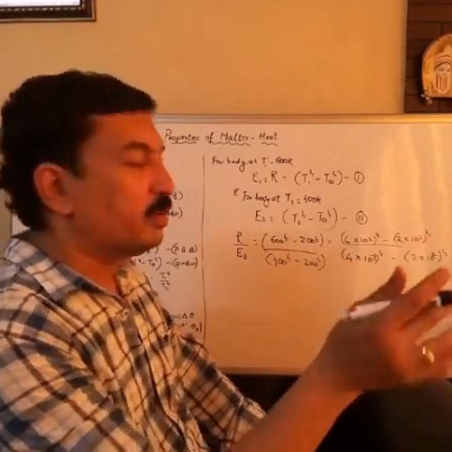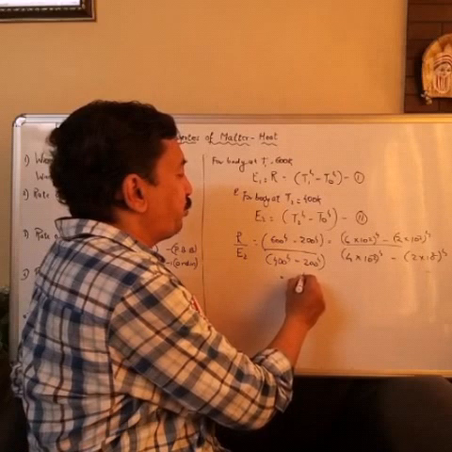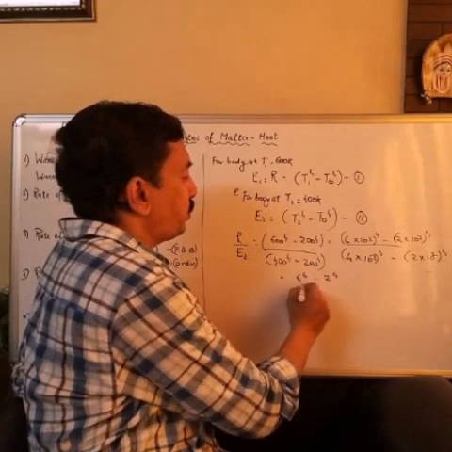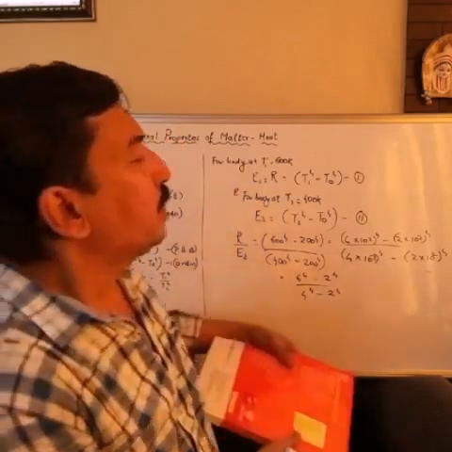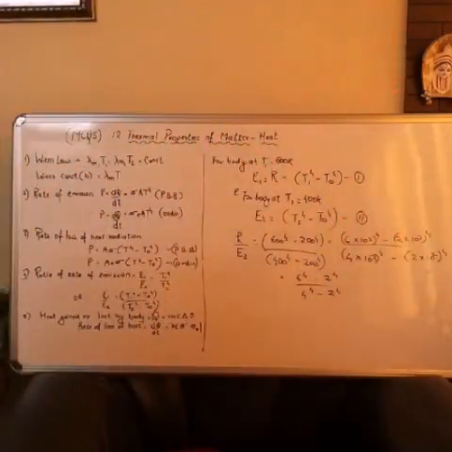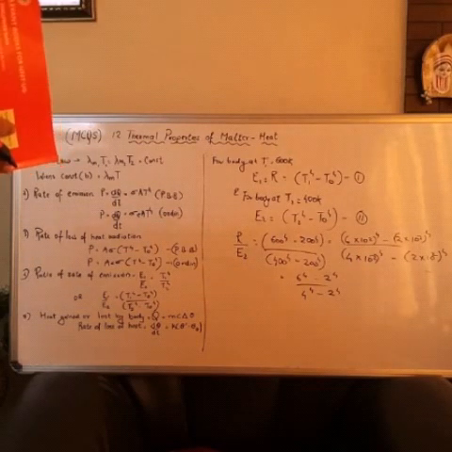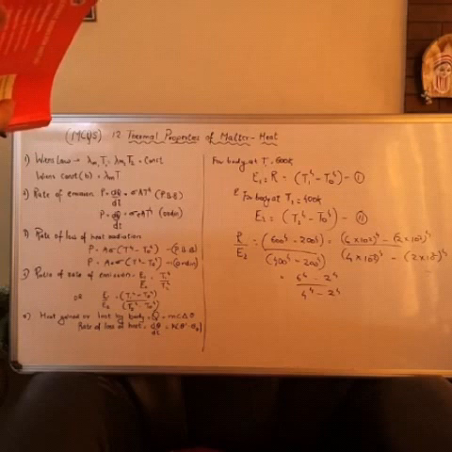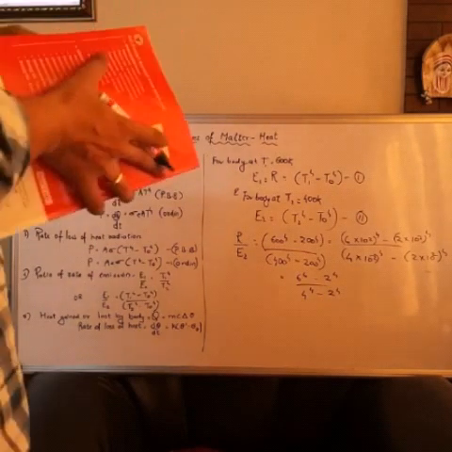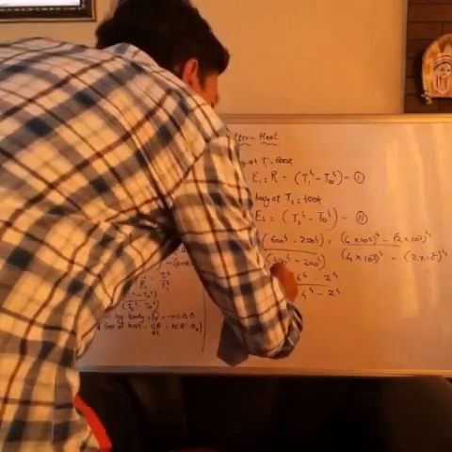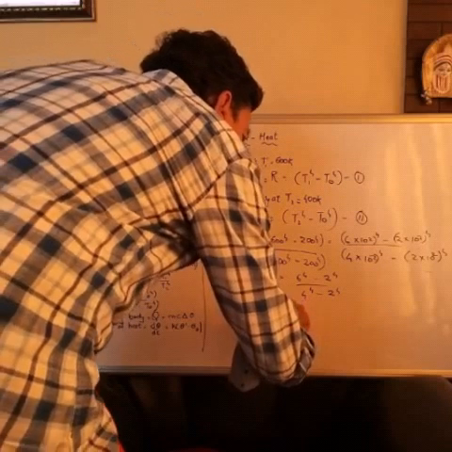I take it out, and in numerator and denominator it will get cancelled. What remains? 6 raised to 4 minus 2 raised to 4 upon 4 raised to 4 minus 2 raised to 4. 6 raised to 4, 6 are 36, 36 into 36 will be... this is R upon E2. So E2 will be what?